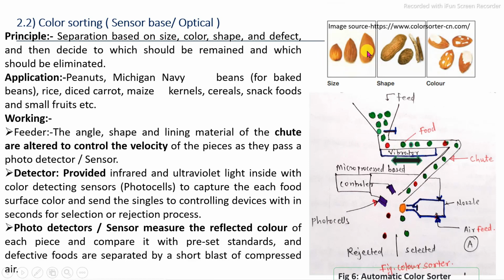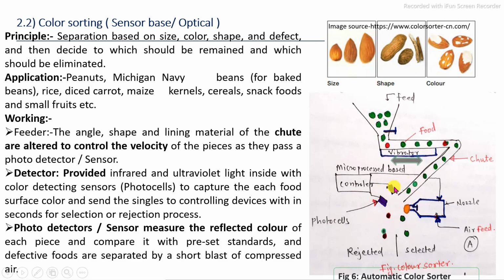You can see a simple example in which, on the basis of the specific textural property or specific defects in color, we can separate the raw material or categories of the raw material. In this design, the feed material is required to be properly fed in a series into this color sorting system. There should be provision of vibrating systems and inclined conveyor systems to continuously feed the material in a series into this color sorting system.